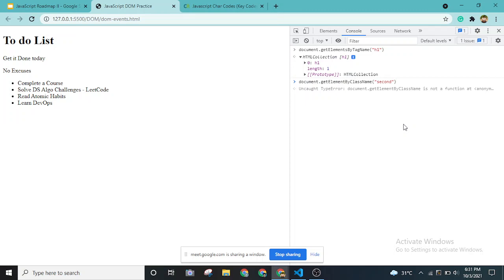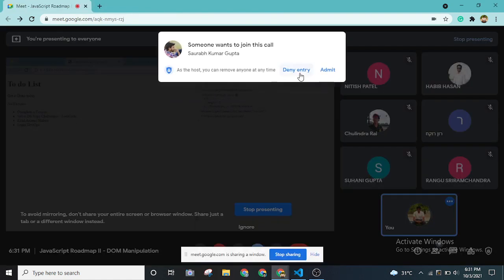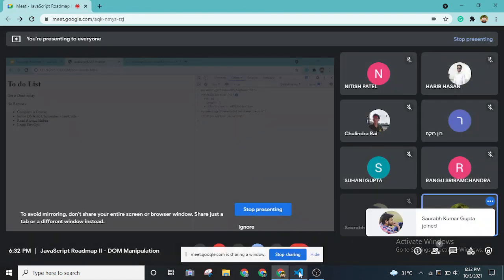So it's document.getElementsByClassName. You have to be very careful with the plural that we have here, because JavaScript is case sensitive, right? So the s should be there in both of the code snippets.